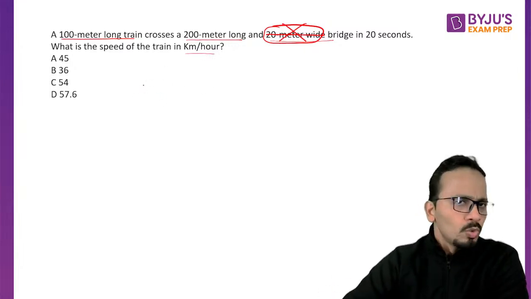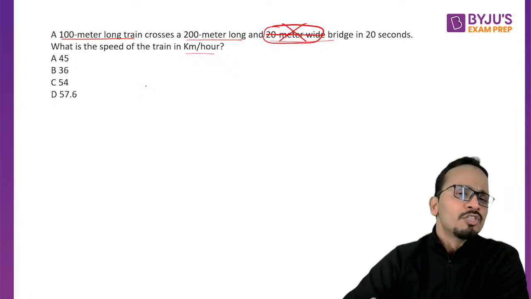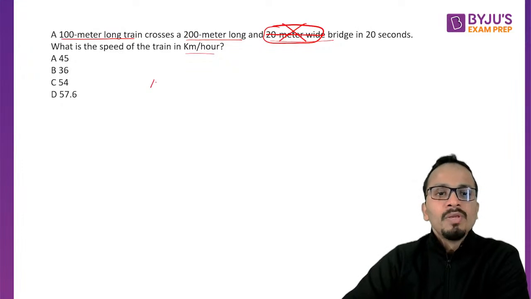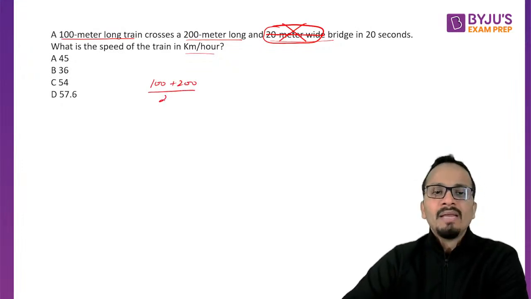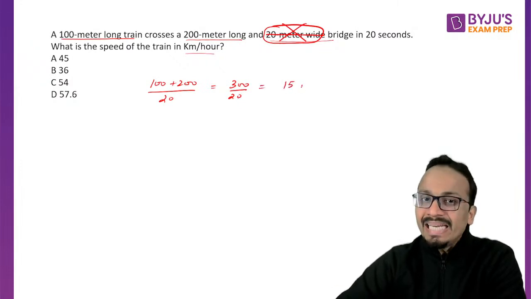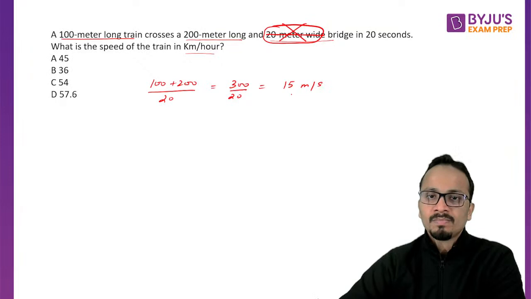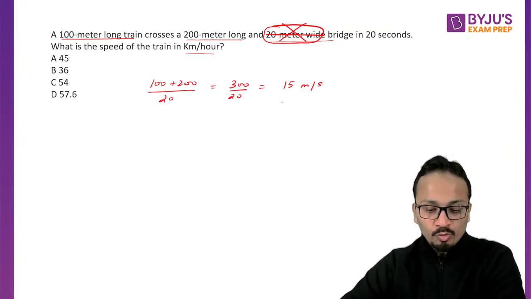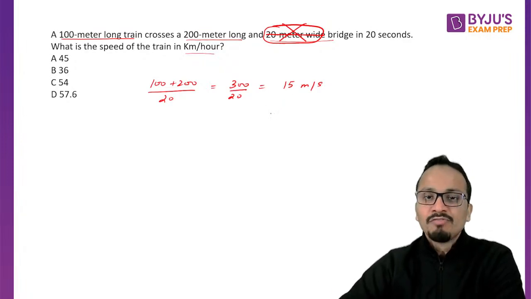So first of all, the total distance traveled by the train will be the length of the train plus the length of the bridge. So total distance will be 100 plus 200 meters divided by the time taken. All right, so that will be 300 upon 20, which is 15 meters per second. Careful. Luckily, 15 is not among the options. Otherwise, most of you would have marked this as the answer. Okay. Now 15 meters per second.